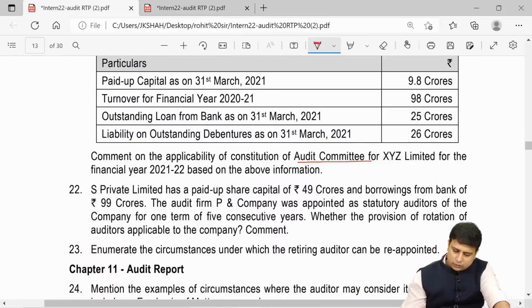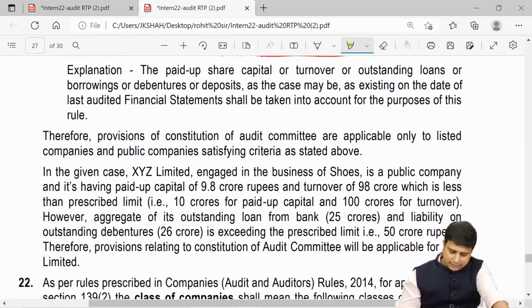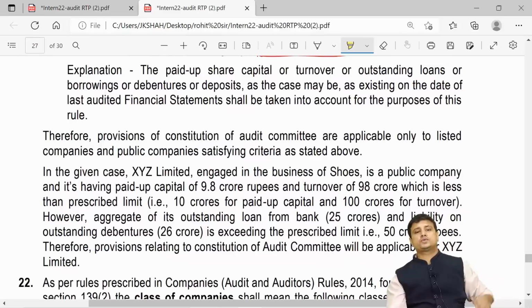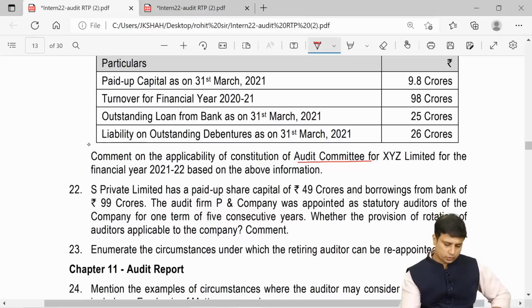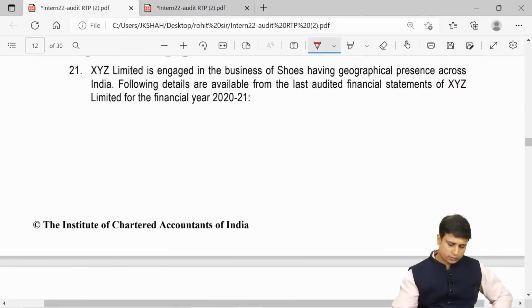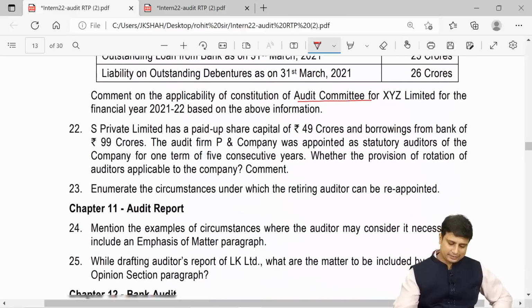So now taking you back to the question, paid up share capital, is it less than 10 crores? Yes. Turnover is 98, so it is less than 100 crores. Borrowings here is 25 and here is 26. Here what they are saying is the total borrowing is 25 plus 26, which is exceeding 50 crores. Hence, audit committee will be applicable because we consider this as an OR condition. Even if either of them is fulfilled, then it will apply. Therefore, provisions related to audit committee will be applicable for XYZ. So I hope you have understood this particular question. So this was question number 21, which was talking about audit committee.